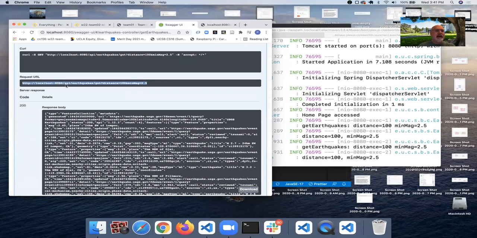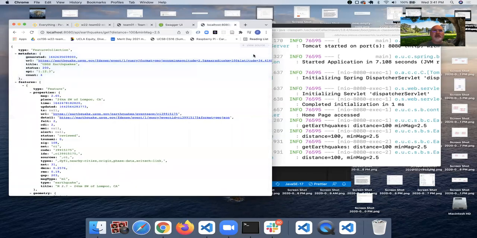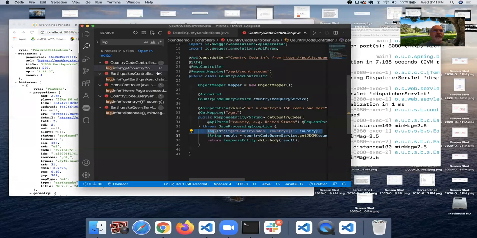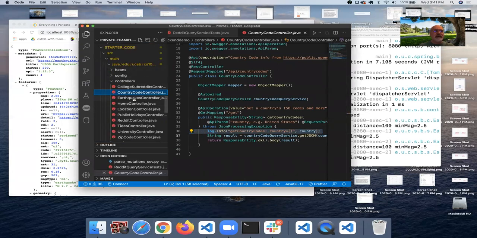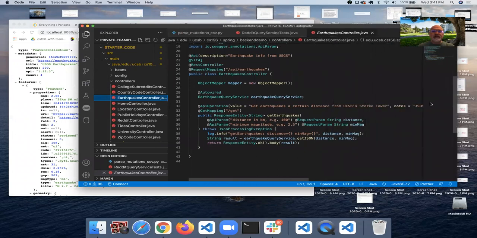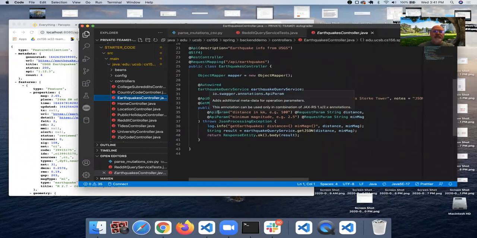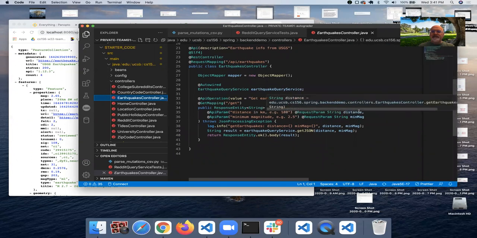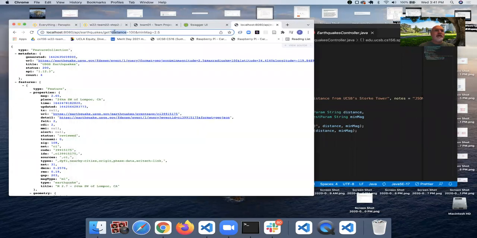This URL is what we would put into this application. You can see here on localhost 8080, API earthquakes get, and then these two, distance and min-mag, are my query parameters. And if we look at the code, the earthquakes controller, just to get an idea of how this all fits together, you can see that in the earthquakes controller, there are these two API params, and there are also request parameters for distance and min-mag. This distance and min-mag are the parameters that are part of the query string.